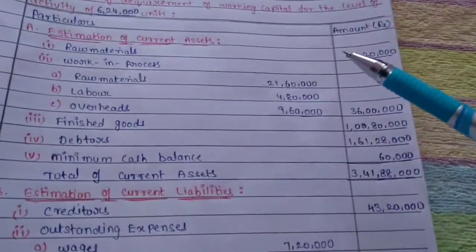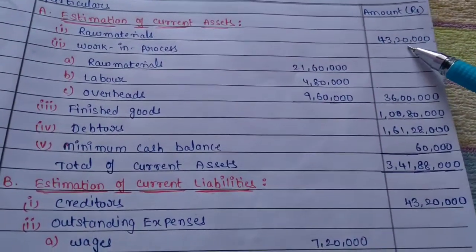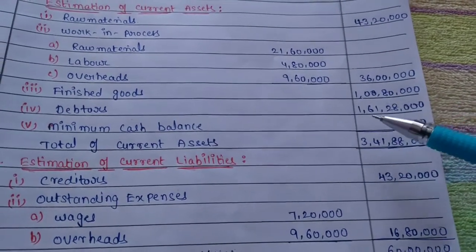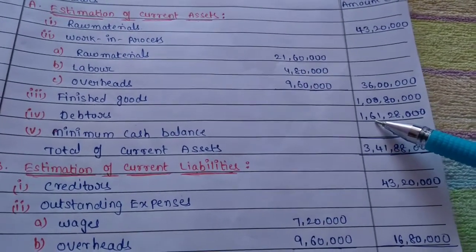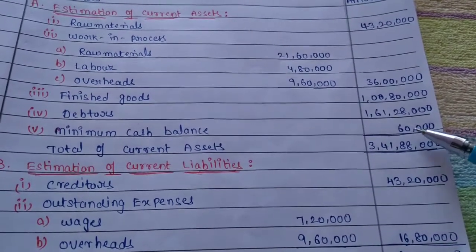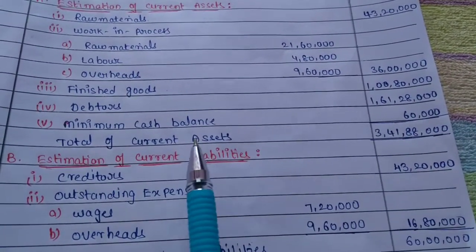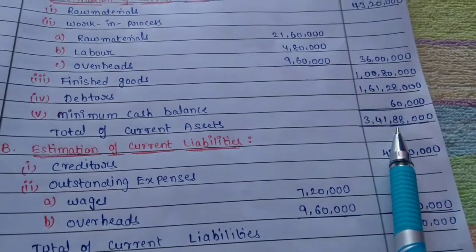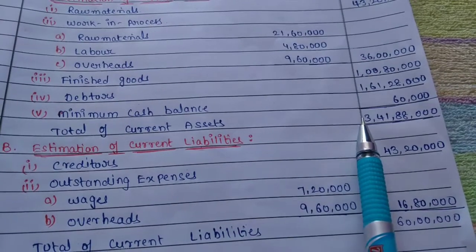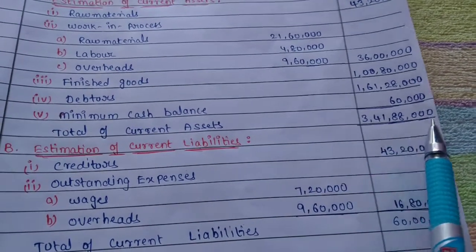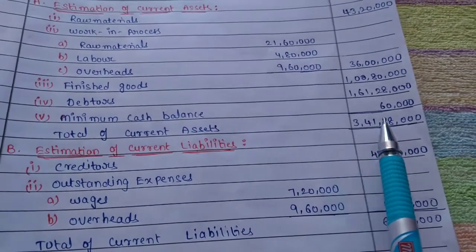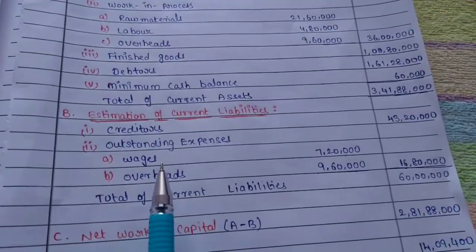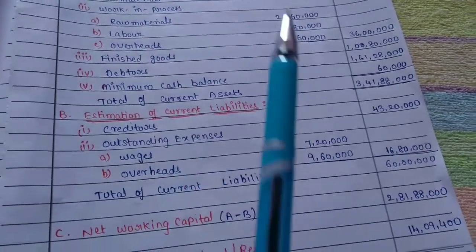Now here the total of current assets: 43,20,000 plus 36 lakhs plus 1,80,000 plus 1,61,28,000 and minimum cash balance 60,000. Then the total of current assets is equal to 3,41,88,000. Now let us discuss what is the amount of creditors under current liabilities.